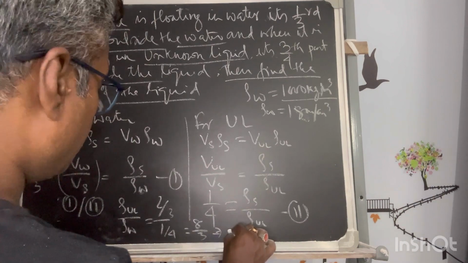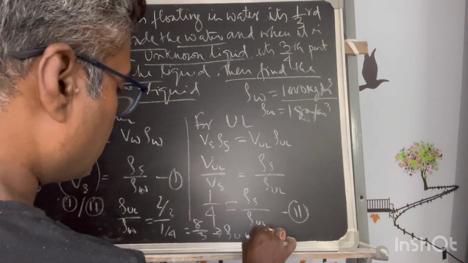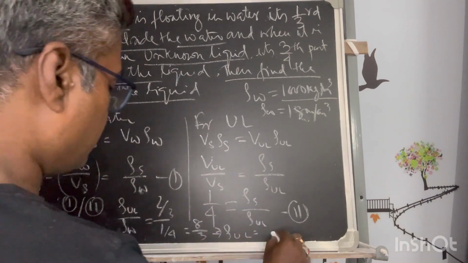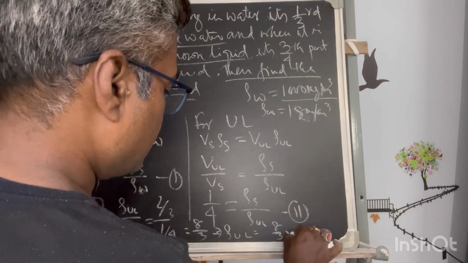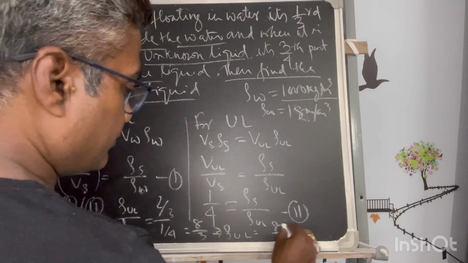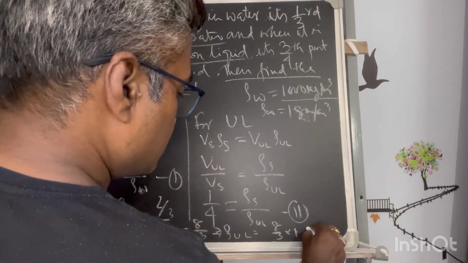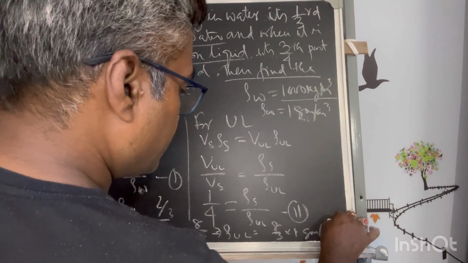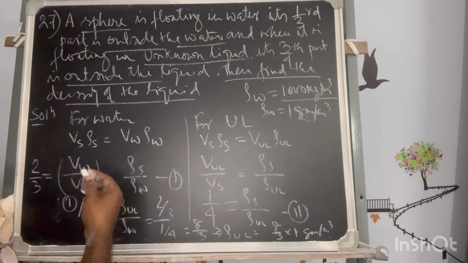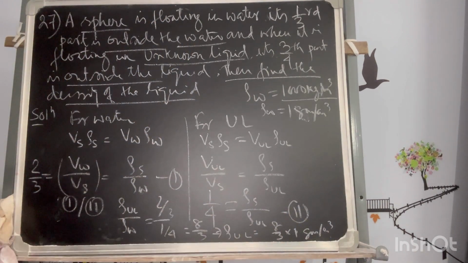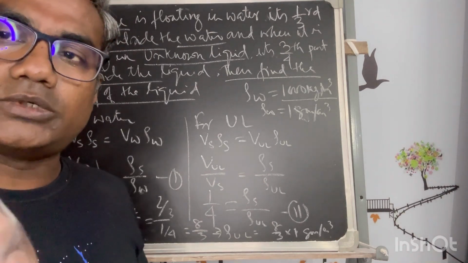So from there, the density of the unknown liquid will be 8 by 3 into 1, because the density of water we have taken is 1 gram per centimeter cube. So 8 by 3, this will be the answer, 8 by 3 gram per centimeter cube for the liquid. Okay, so fine, I will end here, and in the next episode I will move on to problem number 20 and onwards. Thank you for now.